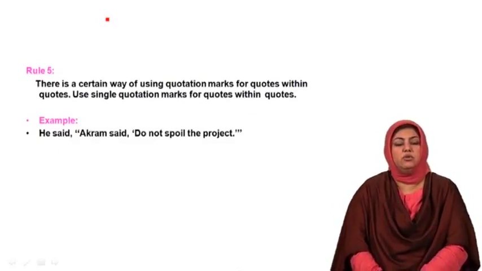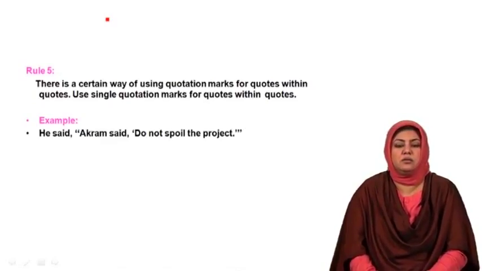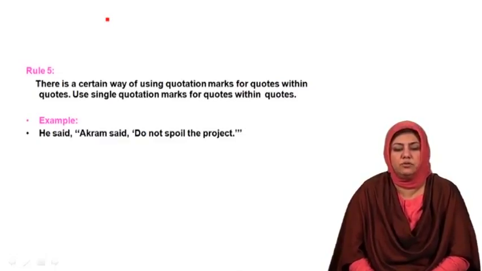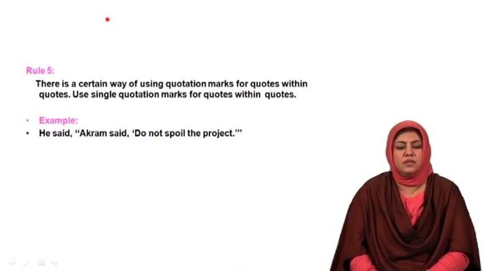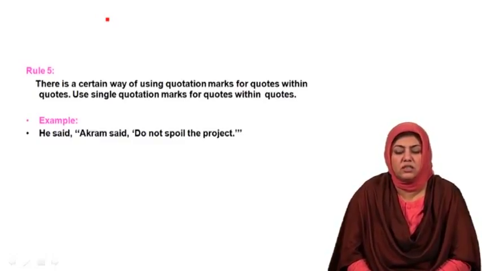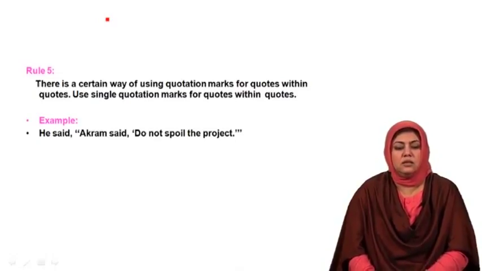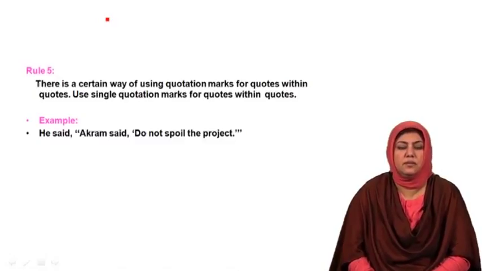Now I am going to share rule number 5 related to the use of quotation marks, and the rule is there is a certain way of using quotation marks for quotes within quotes. Use single quotation marks for quotes within quotes. Look at the example. He said, "Akram said, 'Don't spoil the project.'"